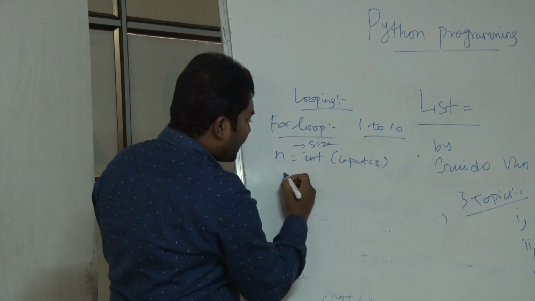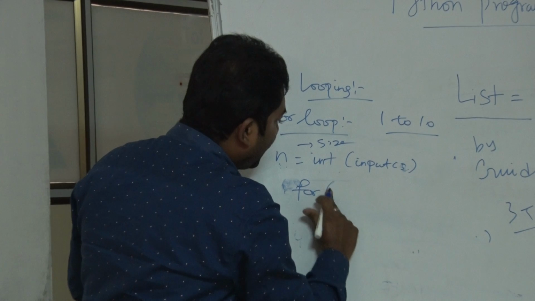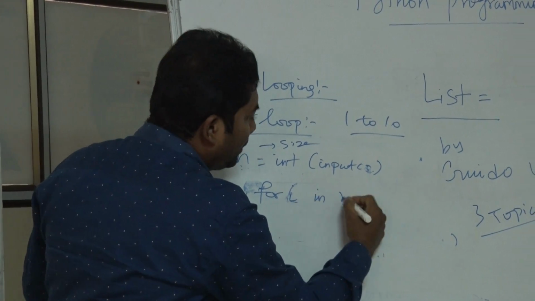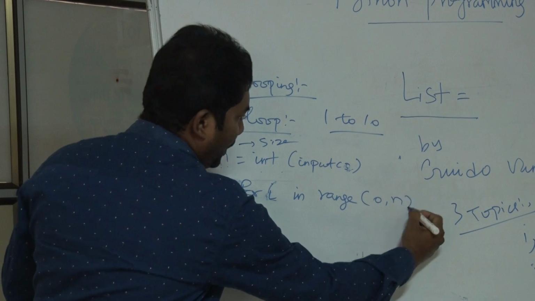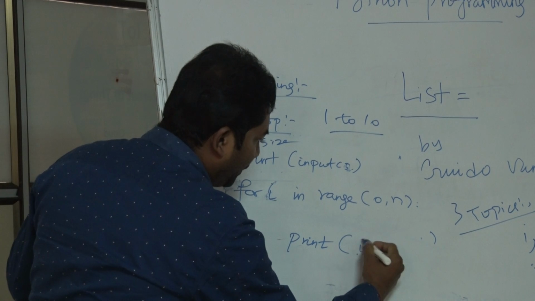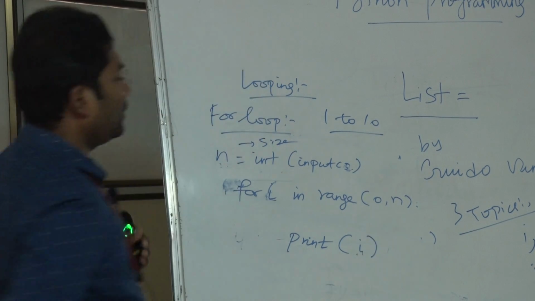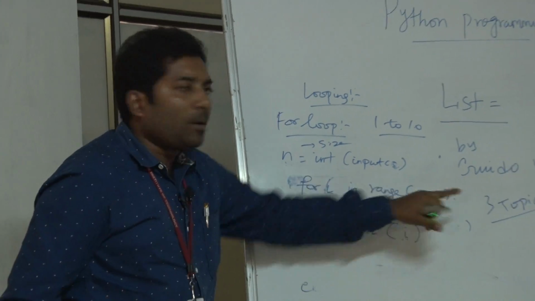Then, for i in range 0, n, then print i.